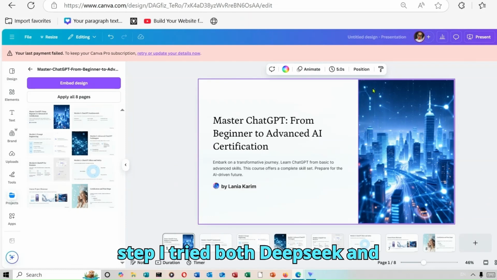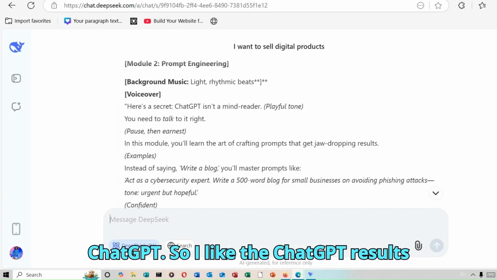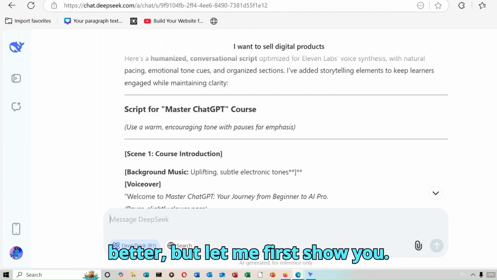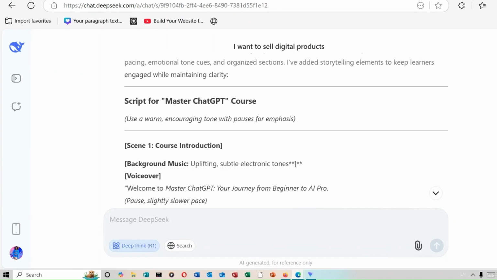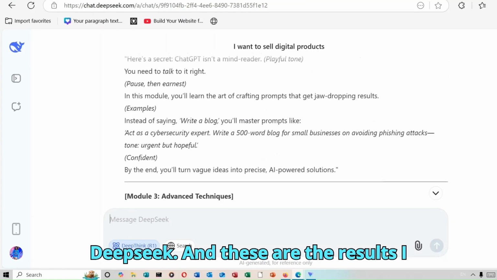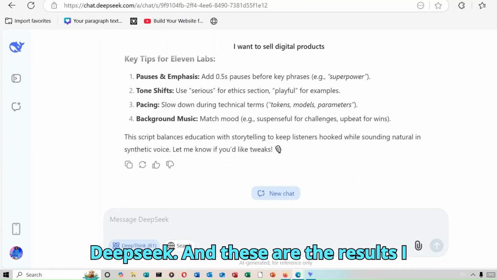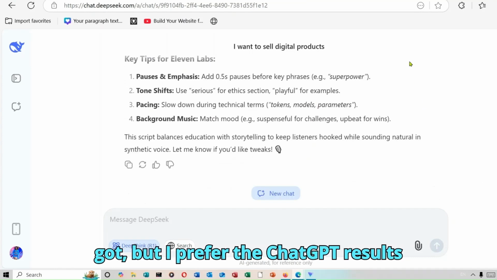So for the next step, I tried both DeepSeek and ChatGPT. So I like the ChatGPT results better, but let me first show you. So I followed the same steps with DeepSeek, and these are the results I got, but I prefer the ChatGPT results, like I told you guys.